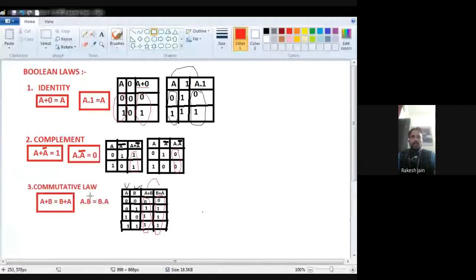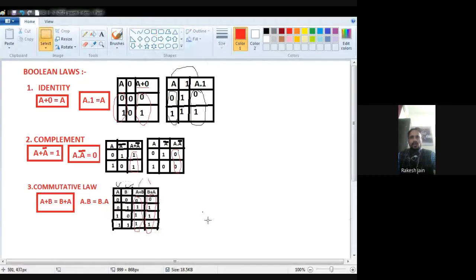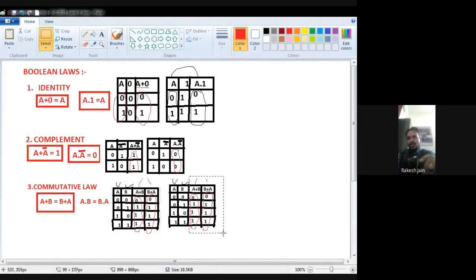Now the second one is A dot B is equal to B dot A. Now we are going to check. So I just copy this because we require A and B. Okay, now see, we have A and B. Now we have to do A dot B and B dot A. So check this one.